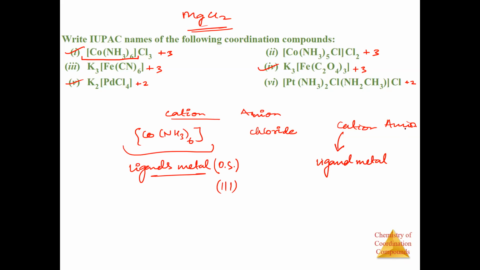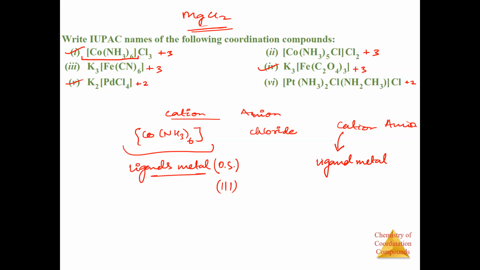So then after that, there will be anion. So in the bigger picture, you'll write cation and anion first. Then if you dive into cation, you have the ligands that you will write first, and then the metal, and then again the whole picture is anion will be last. Yes, Abir, correct. So we write the ligand, then the metal, then the anion. But this is not always the case. This is only the case when the cation is the coordination sphere.